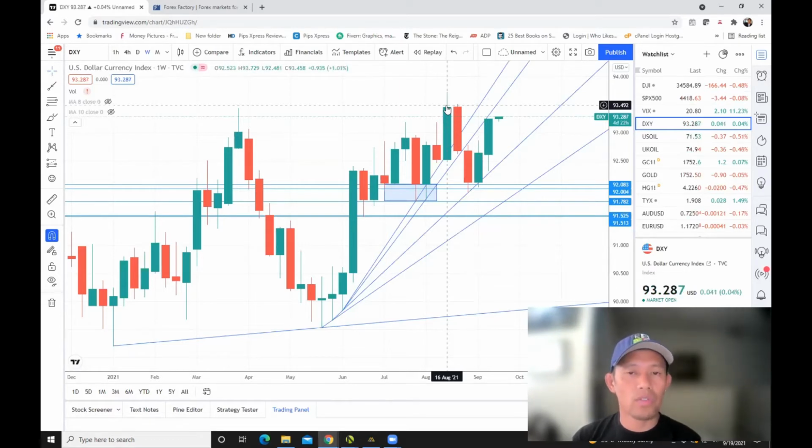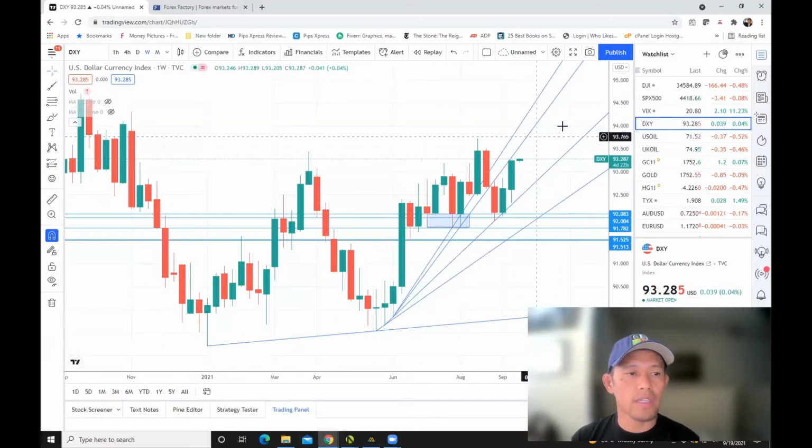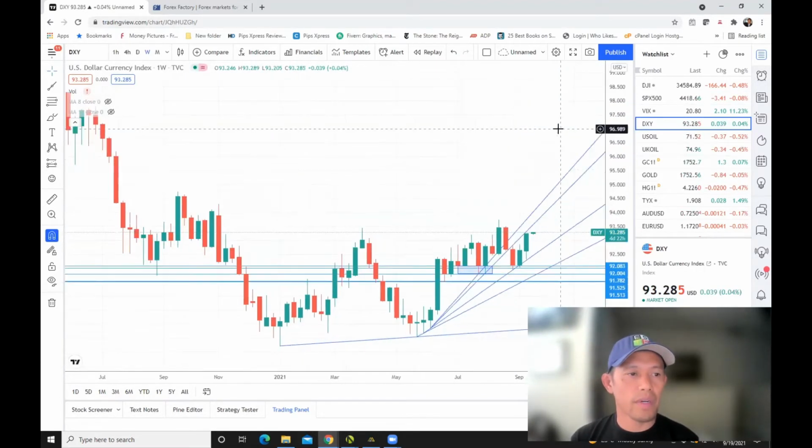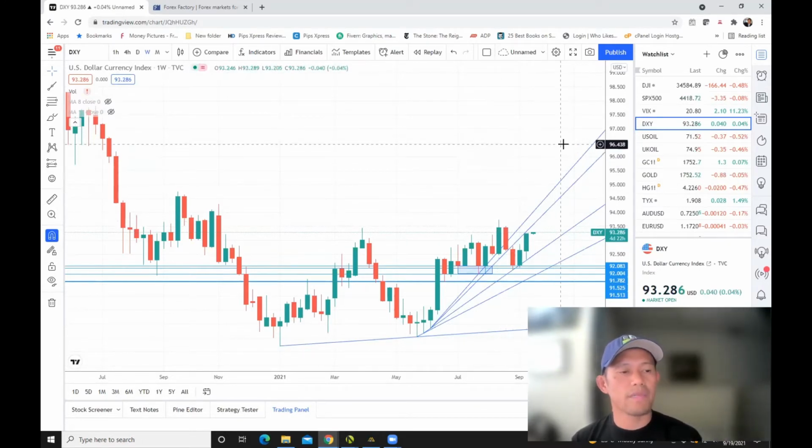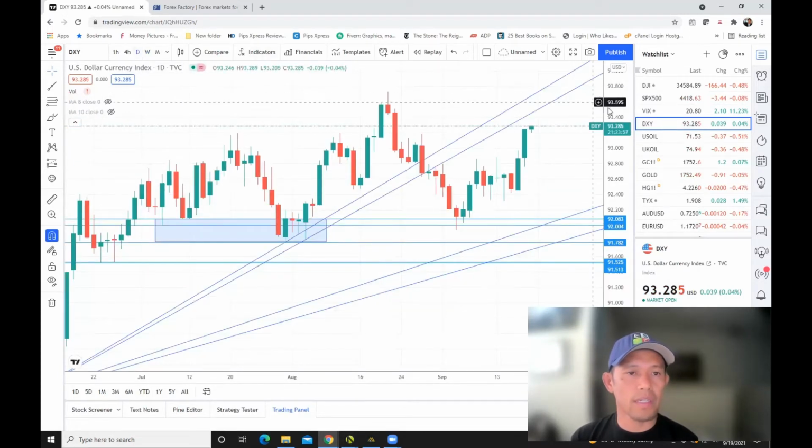Odds and probability to do so is more than likely, since it's basically in an uptrend at this point in time. So if it breaks through there, it can go all the way, medium to longer term, to around 96. 96.50 is basically the projection of the dollar index from a forecasting point of view. Okay, so I'm still bullish with the dollar index.